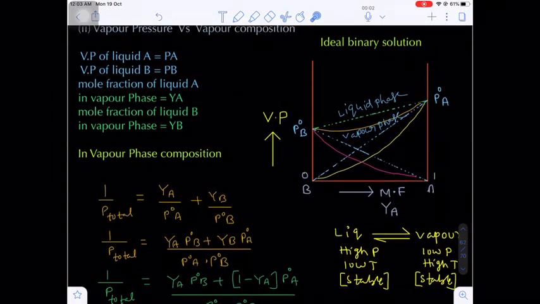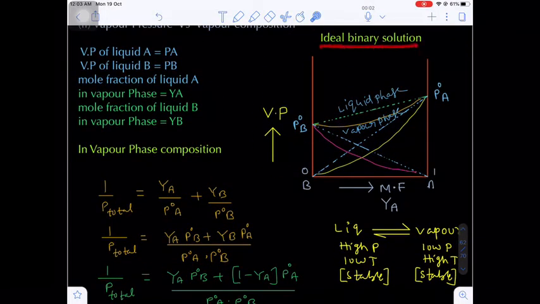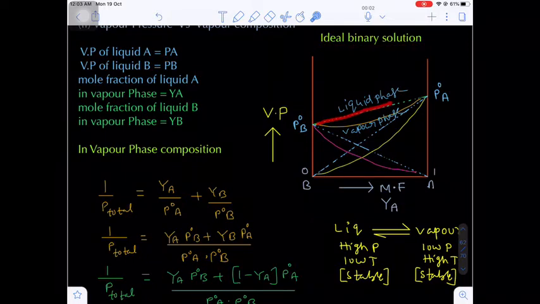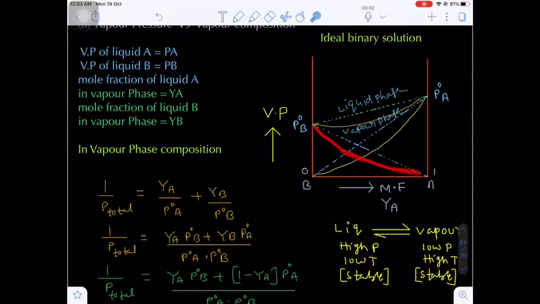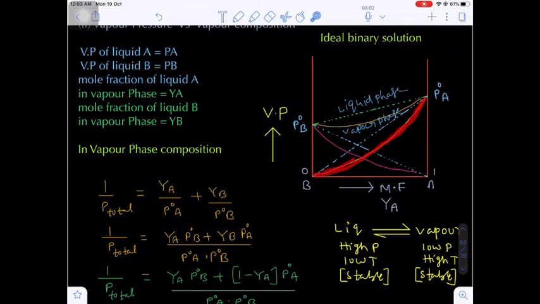Now if you see the plot of the ideal binary solution, this dotted line corresponds to the liquid phase. Just now I told you this corresponds to the liquid phase. But the composition we are dealing with is the vapor phase composition, the mole fraction of what? Vapor phase composition. Are you getting my point? So there will be a curved line. This is the curved line for the vapor phase, and this is the total vapor phase of the binary solution. This is the vapor phase curve for only component B, and this is the vapor phase curve corresponding to component A. Are you getting my point?